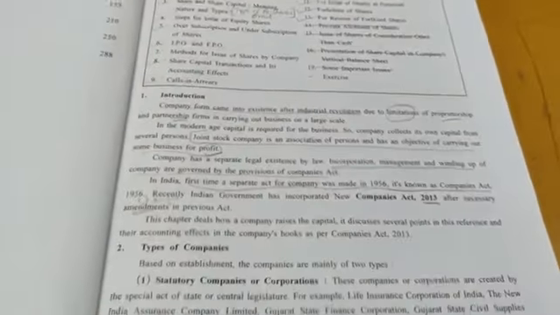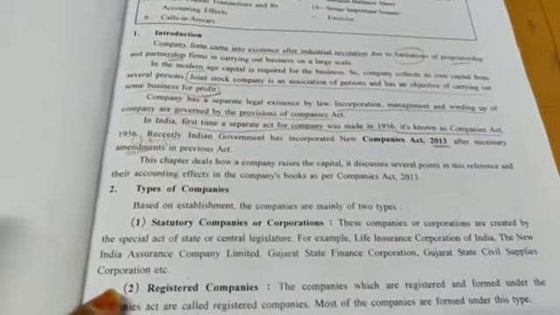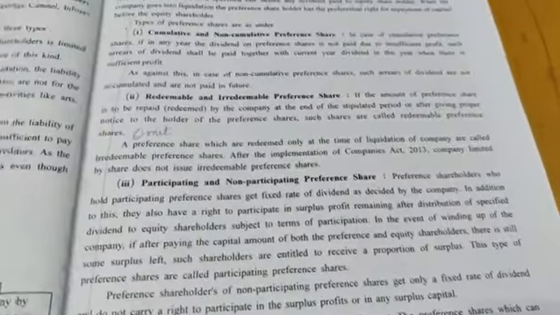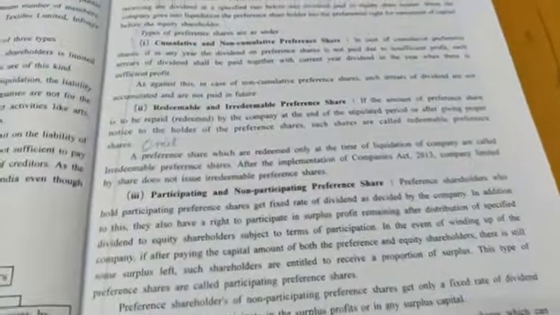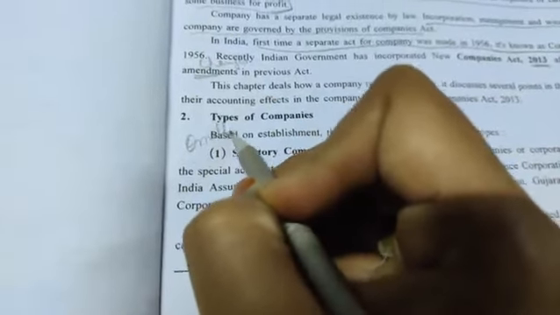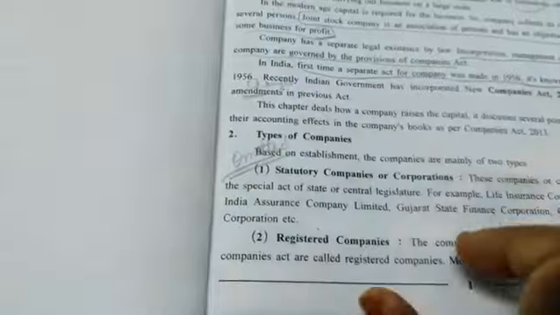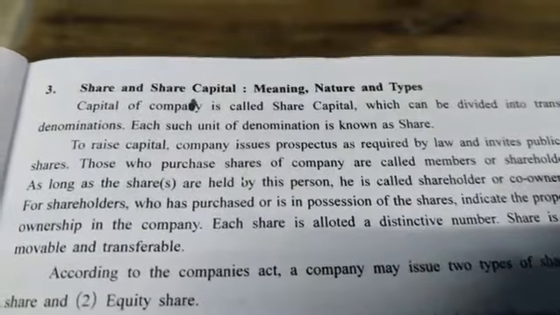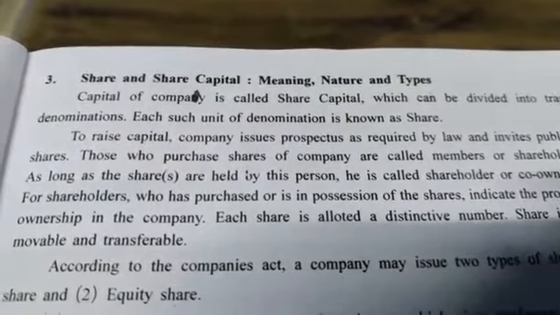Clear? Now after that, point number 2 is omitted, so we will move to point number 3. Fine, this concept is omitted. We will see point number 3, that is share and share capital, so meaning, nature and type.